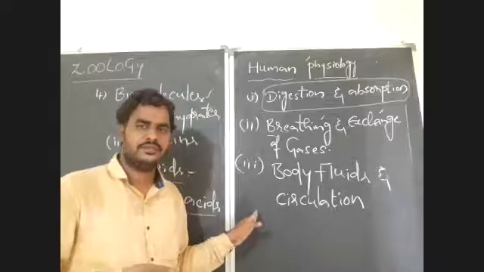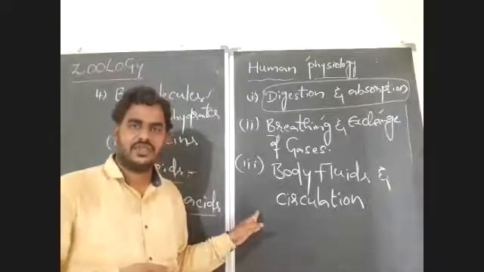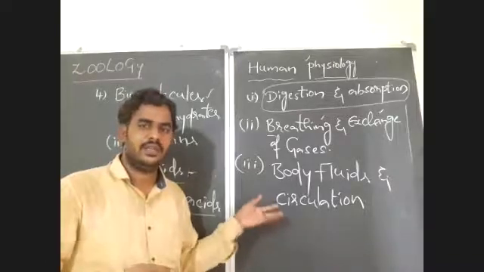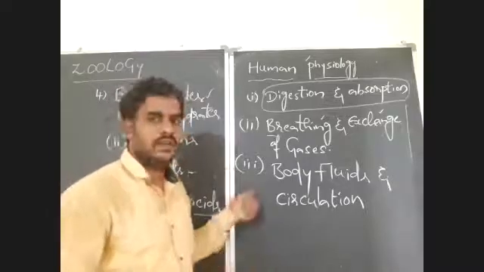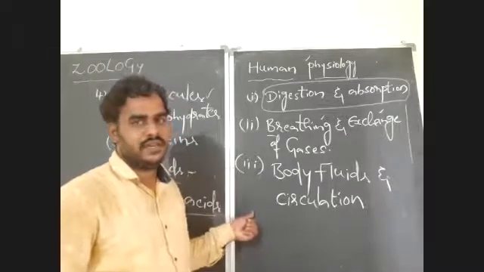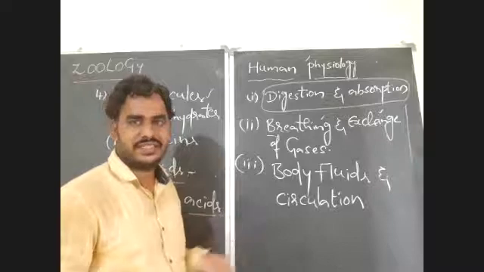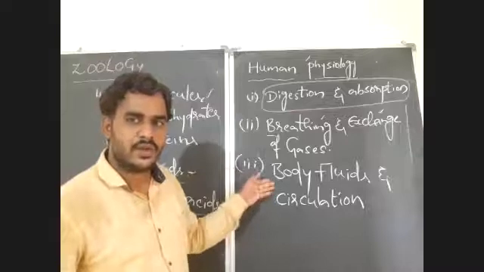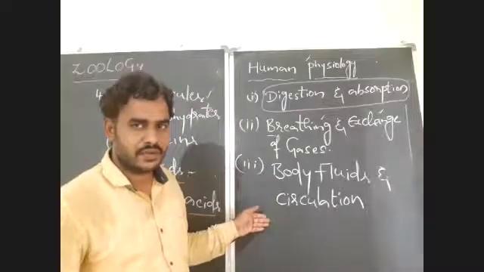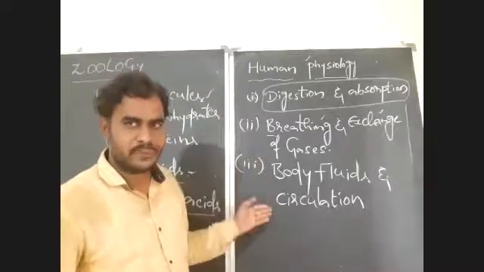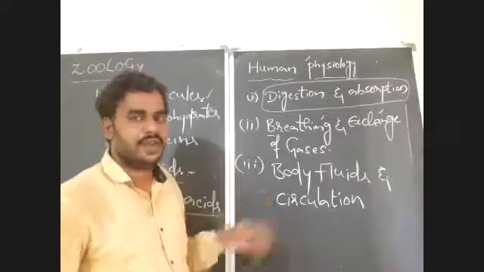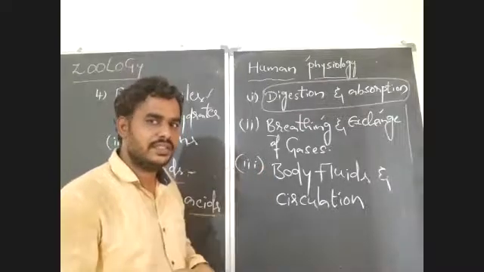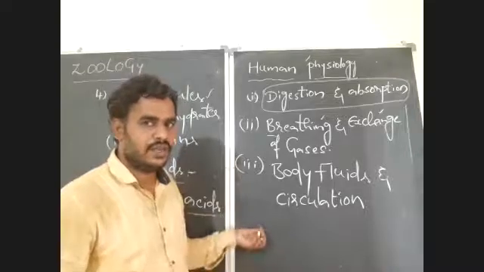And after that, blood vessels, which are essential for the closed type of circulatory system. As animals like human beings, there is a closed type of circulatory system. And blood vessels, you all know that there are arteries, veins, capillaries, three type of blood vessels are present. The topics also we are going to learn in this chapter of body fluids and circulation. At last, in every chapter of human physiology, we are going to learn the common diseases of that particular system. What are the common diseases that affect that particular system? We have to learn.